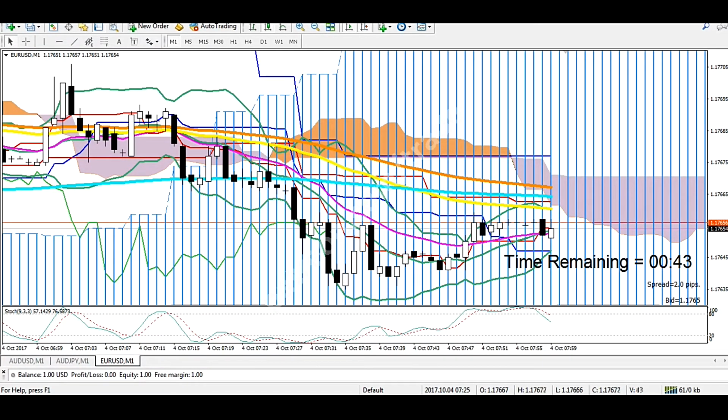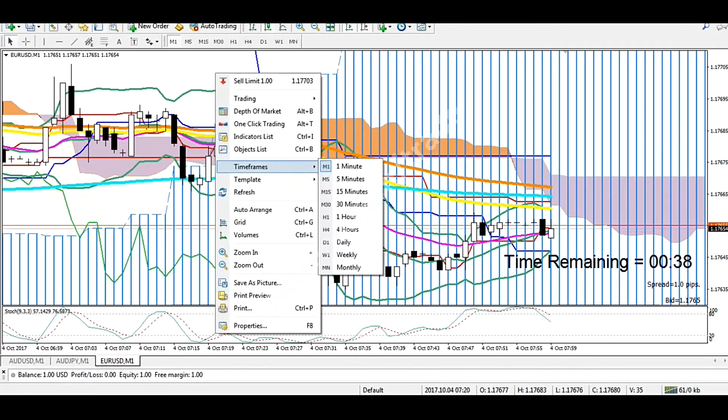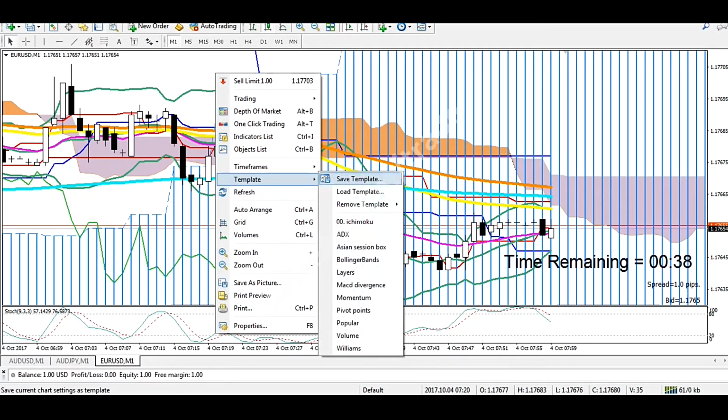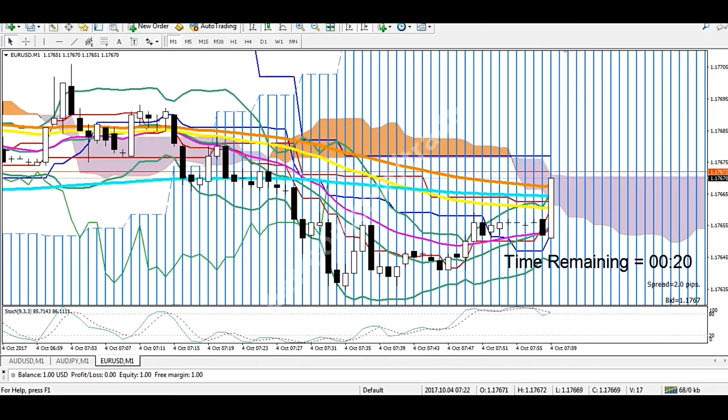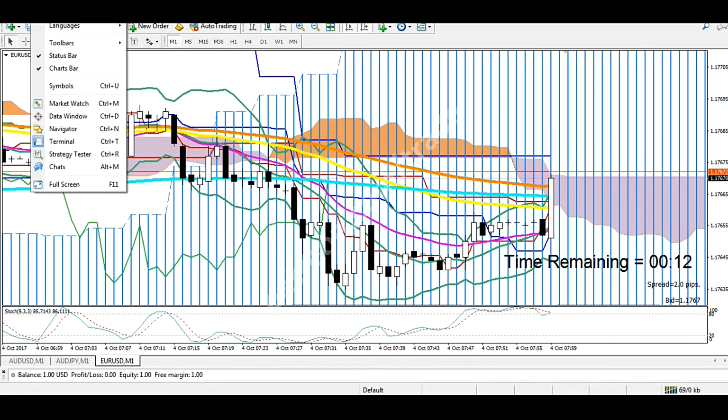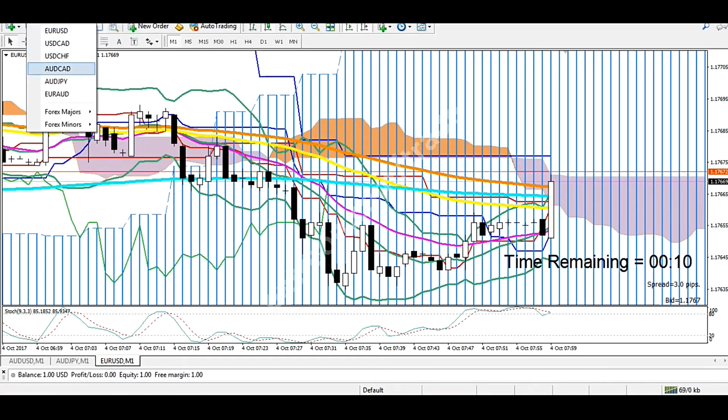and that's all. You can save the template also in your template folder. You might name it Patreon trade. So when you want to open another chart, this one is Euro USD. Example is you're gonna open